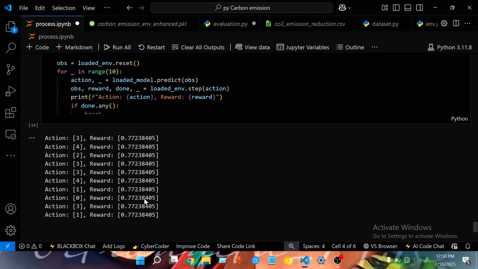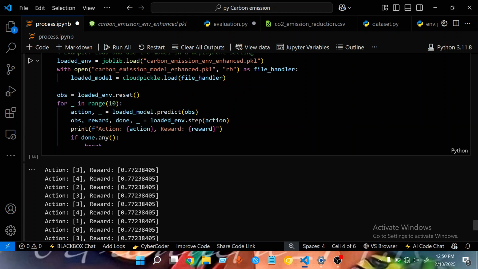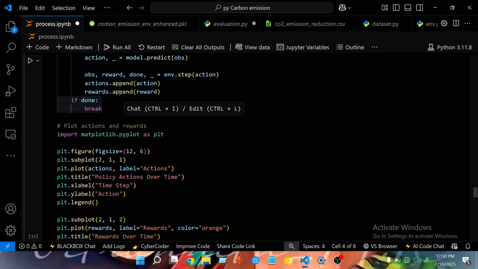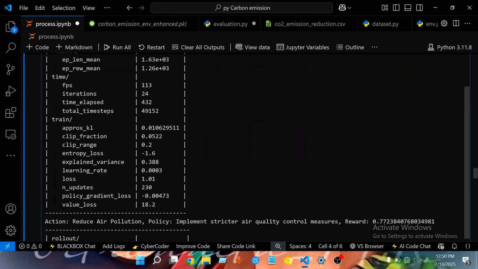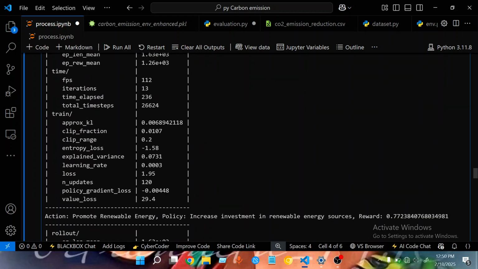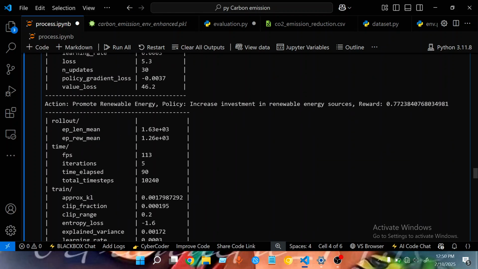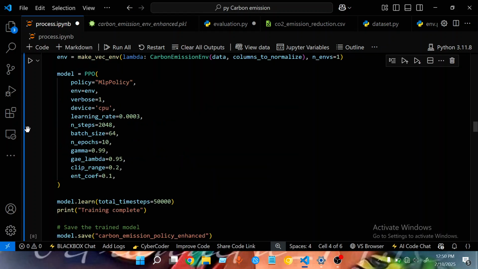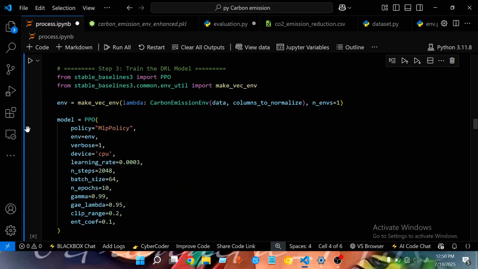I also had to do a live prediction and see the actions it took. In a range of 10, the first action it made was number 3, then the second one was number 4, number 2, number 3, and I'll be showing what each of these means when the agent takes action 1, action 2, action 3, or action 4.